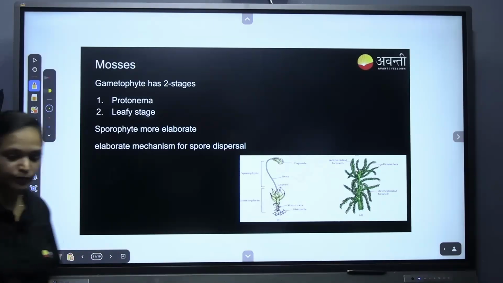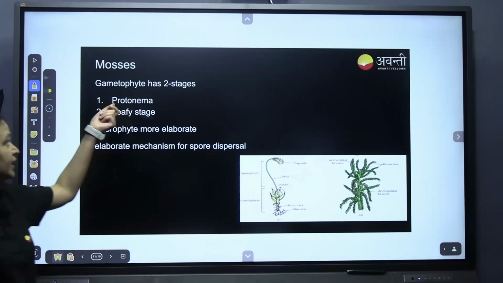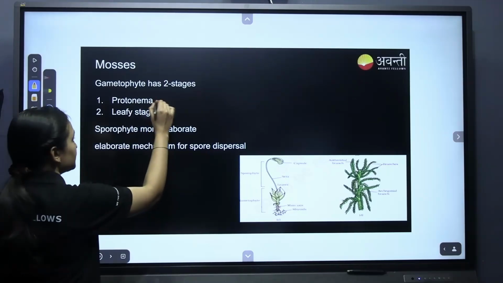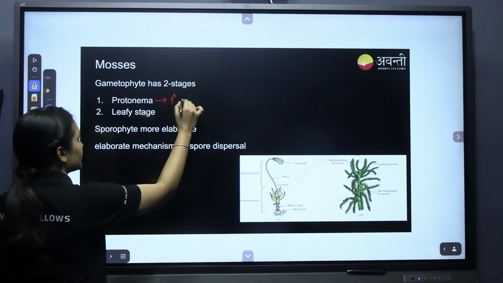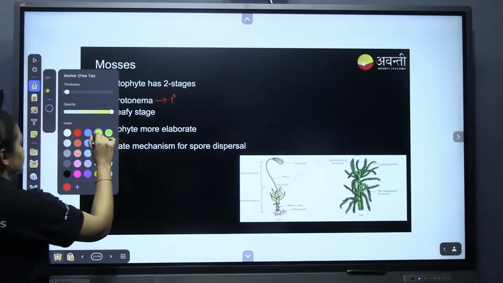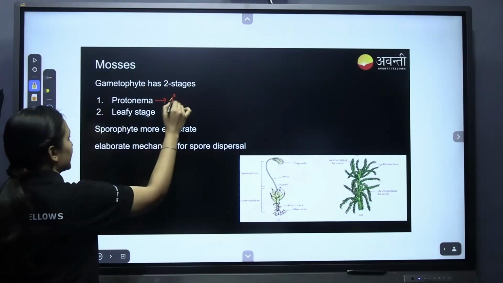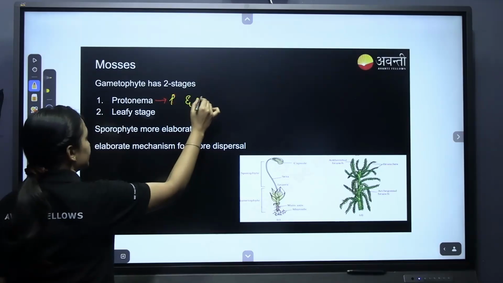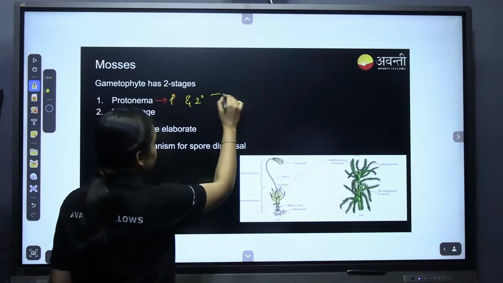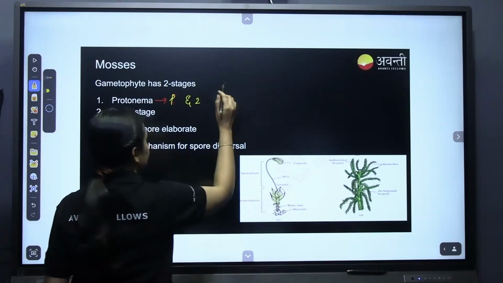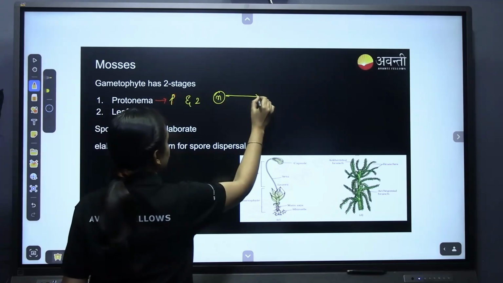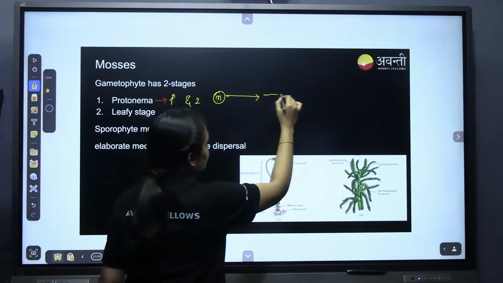Now coming to another important one, that is mosses. Here in the mosses they have two stages, the protonema stage. In the protonema stage they have primary protonema and secondary protonema. What I will tell you is, when the spores fall, if this is a spore, that is haploid, the protonema is like this.